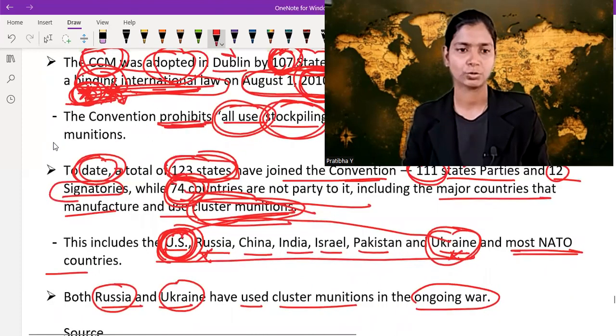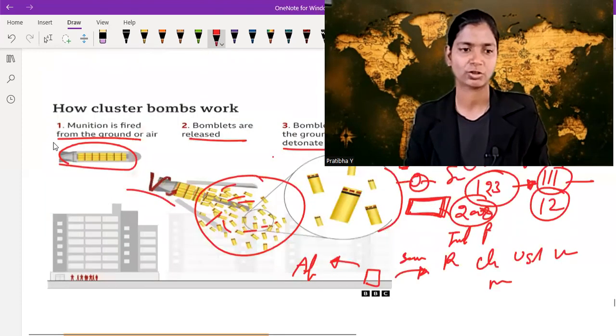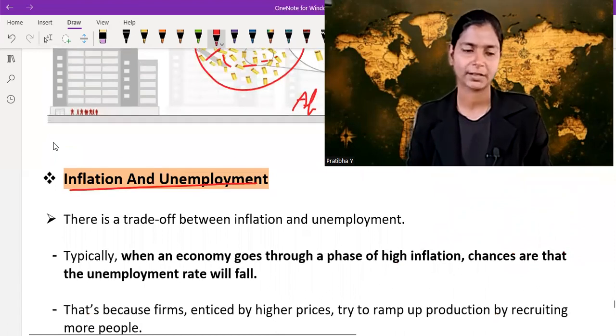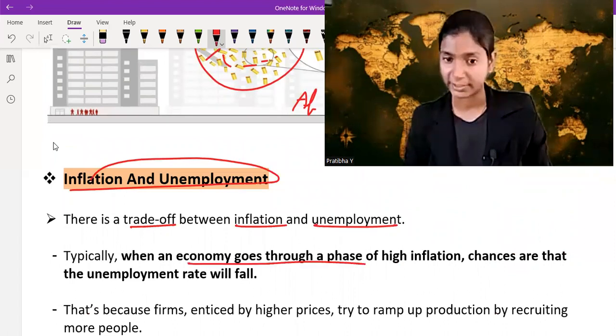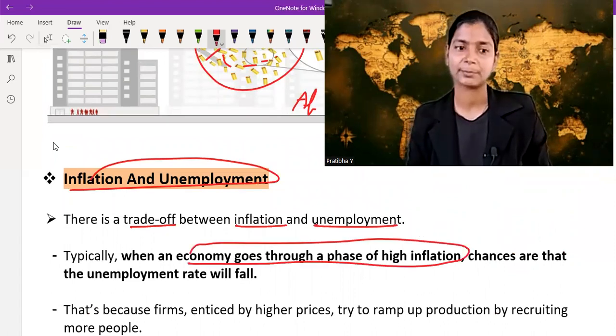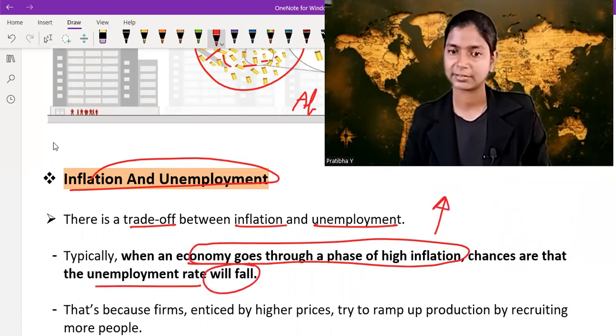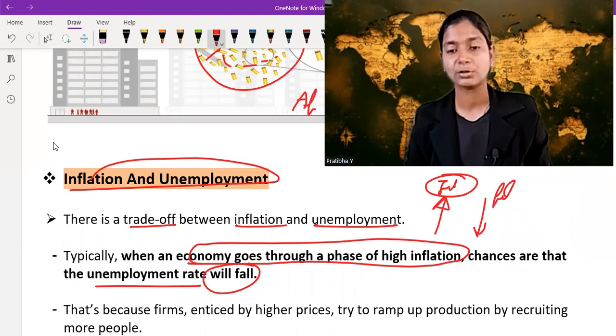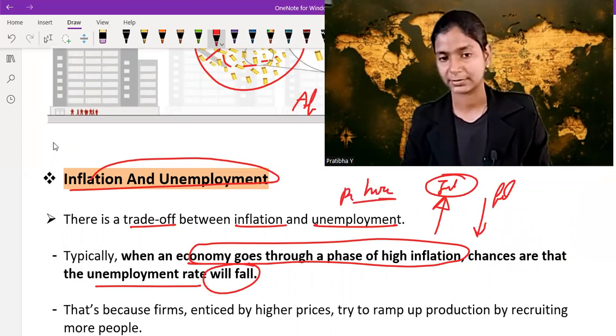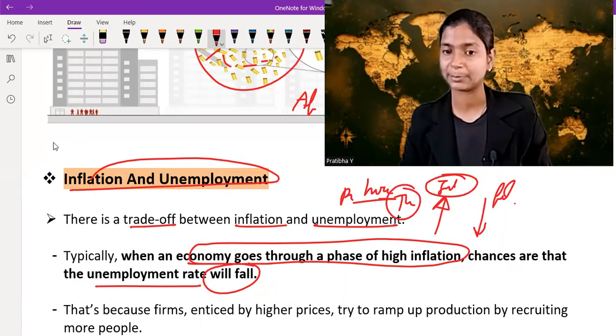Okay, so now let's move on to the next topic called inflation and unemployment. There is a trade-off between inflation and employment. How? Because when the economy goes through a phase of high inflation, chances are that the unemployment rate will fall. Because when inflation increases, many companies, in lieu of profit, hire many people to produce things so that they can sell that product at a higher cost.